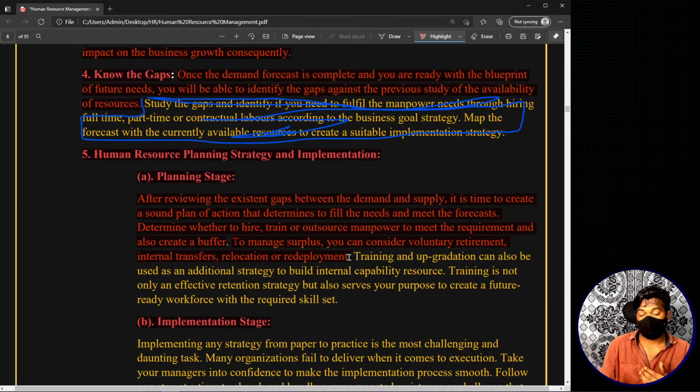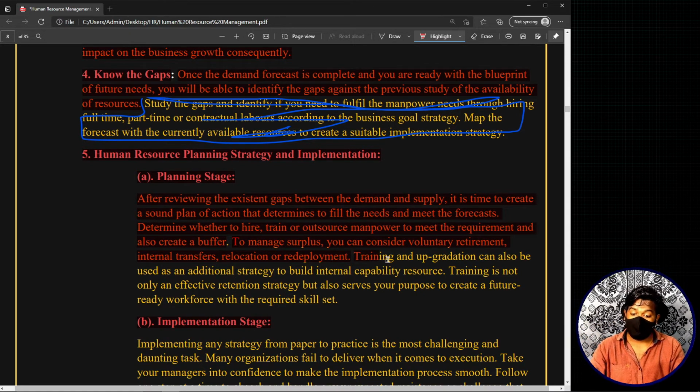Now what are you going to do with the extra 400? In this particular example we have a surplus of 400, right? Our future requirement is 100, we have 500. Now if you want to manage this surplus, you can do many different things, like voluntary retirement, internal transfers, relocation, redeployment to any other location where manpower is needed, and all these things you can do in order to manage the surplus.